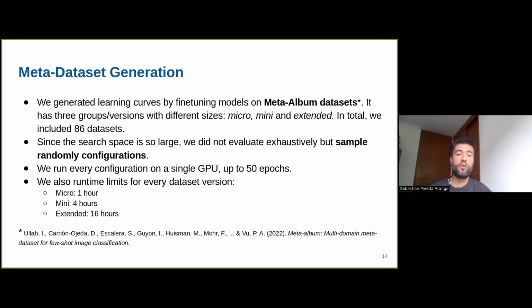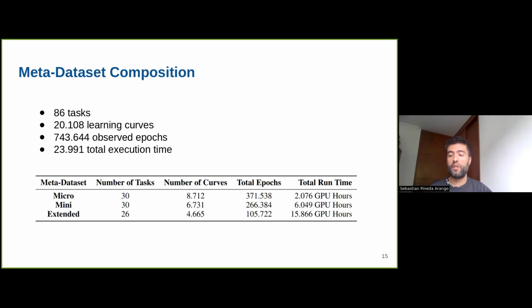So we had different runtimes depending on the dataset group. For micro, we have 1 hour. For mini, we have 4 hours. And for extended, we have 16 hours per pipeline, per configuration. Once a configuration reaches these limits, even if it doesn't reach the 50 epochs, we stop the execution of the pipeline.